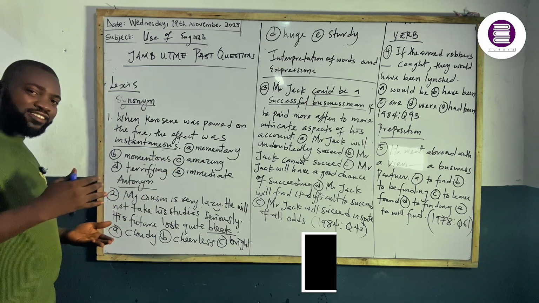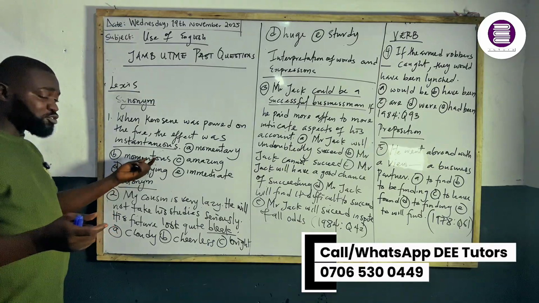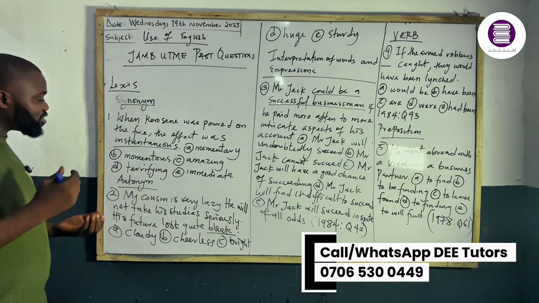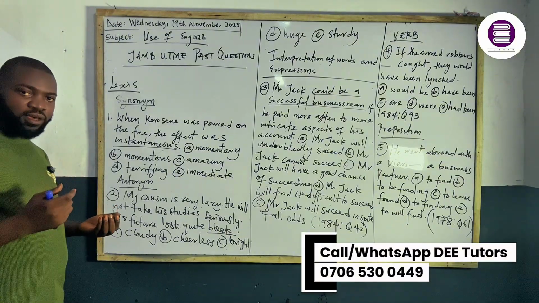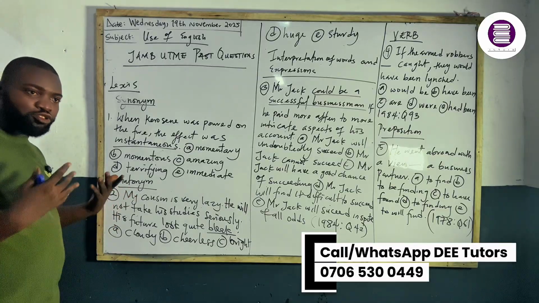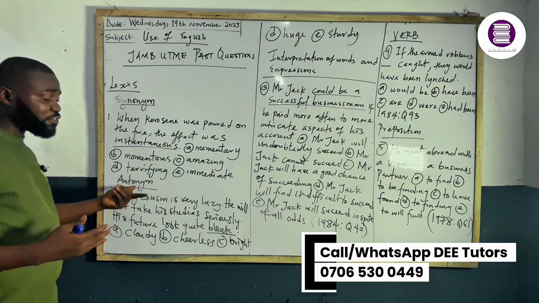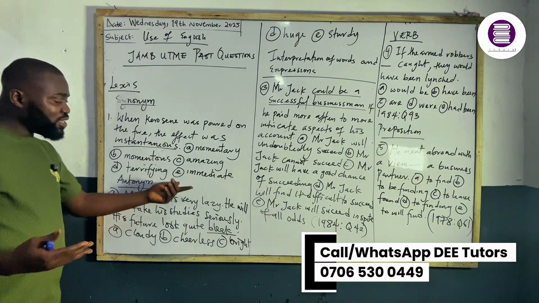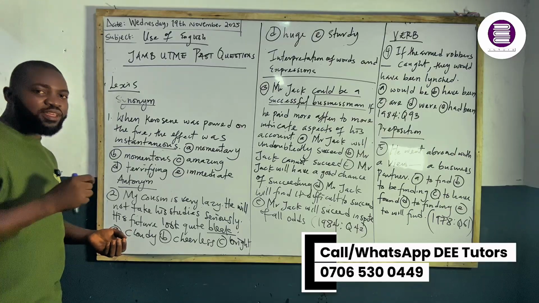Momentary means it takes a brief time. Momentous, we use it to refer to a historic moment, something that is memorable. And we have amazing, something that is very nice. Terrifying, scary, and immediate, something that happens instantaneously.